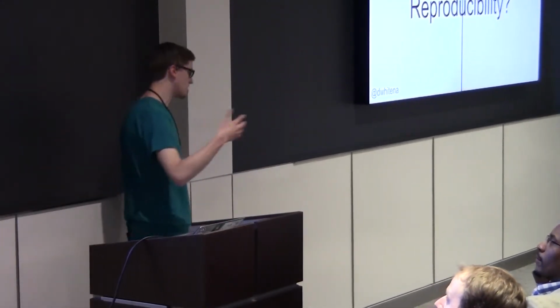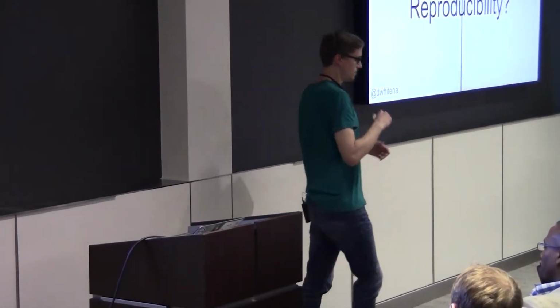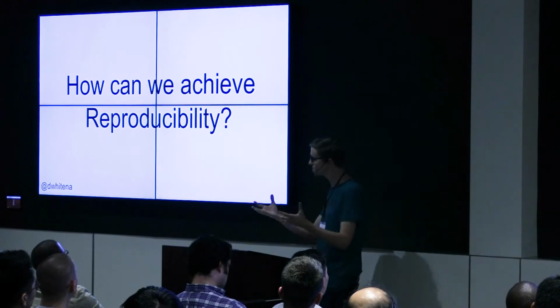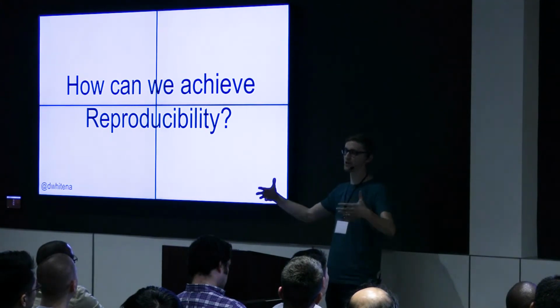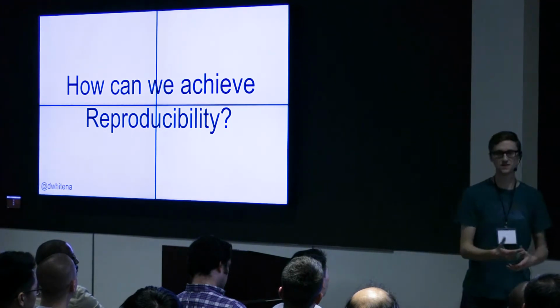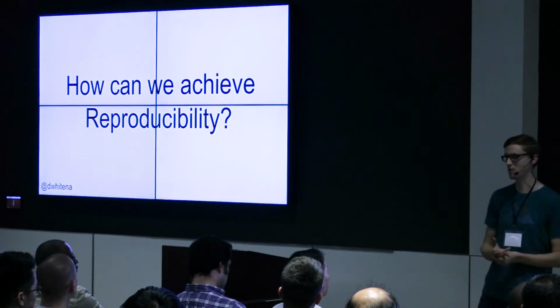So how can we achieve reproducibility? I'd like to share two best practices with you that I like to keep in mind. First, which in this audience of Gophers should be well accepted, is that we should all strive for and celebrate simple solutions to problems.